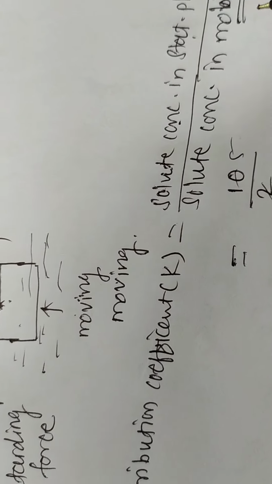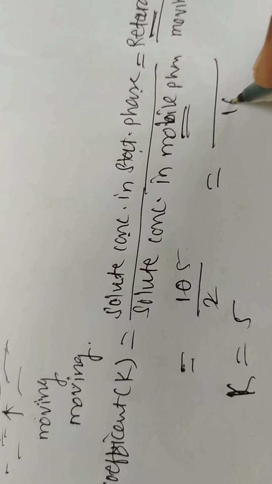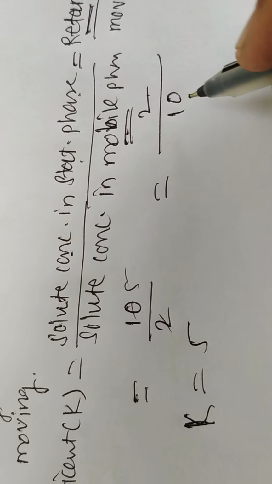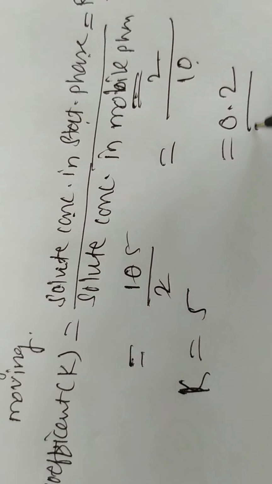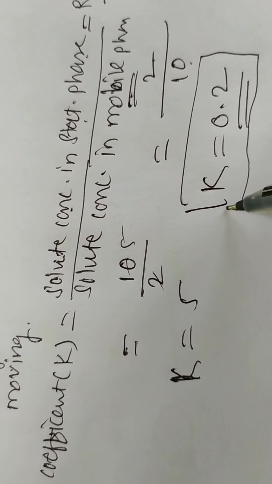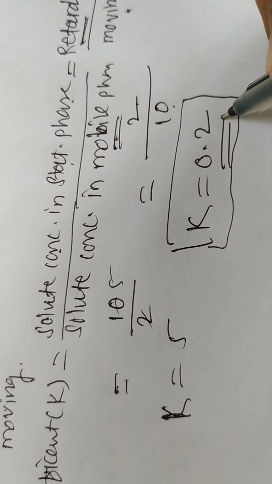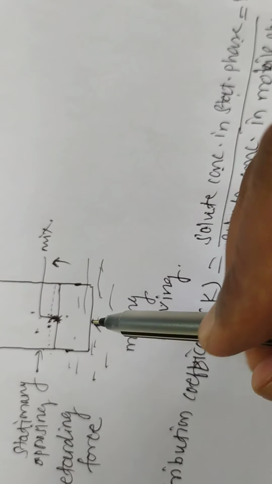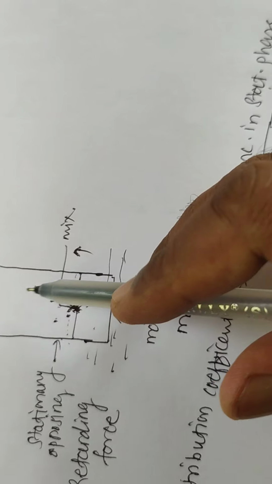And when the solute concentration in the mobile phase is more, suppose it is 10 in the mobile phase and 2 in the stationary phase, then K becomes 2 by 10, means K is low, and when K is low the moving force is maximum, so the component of the mixture moves faster.